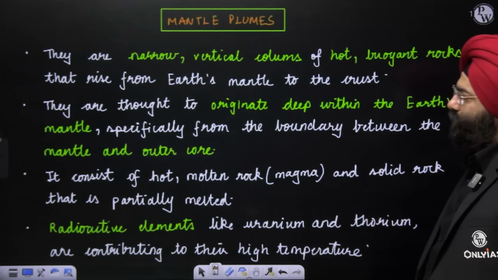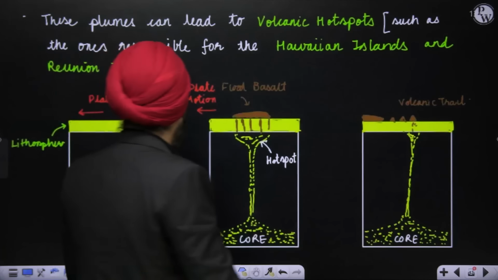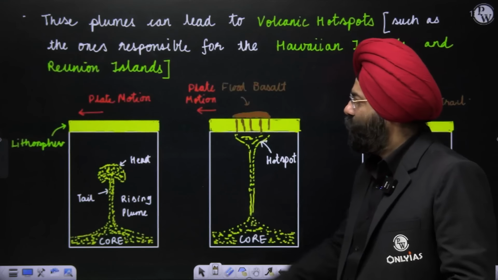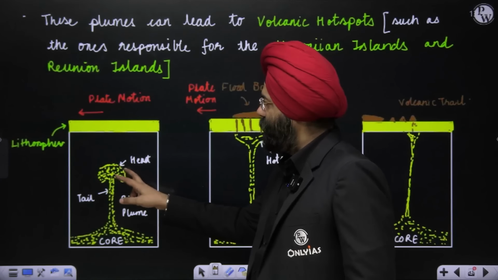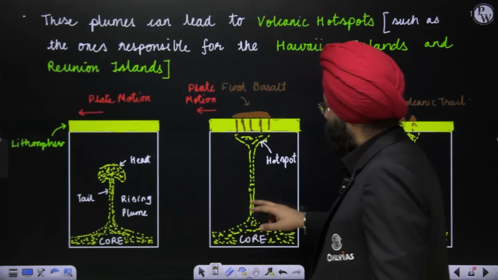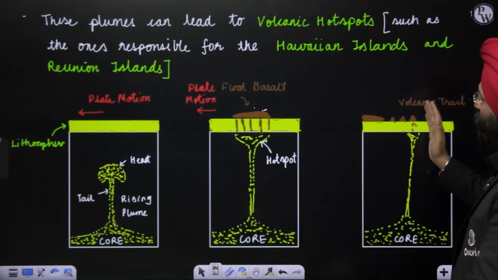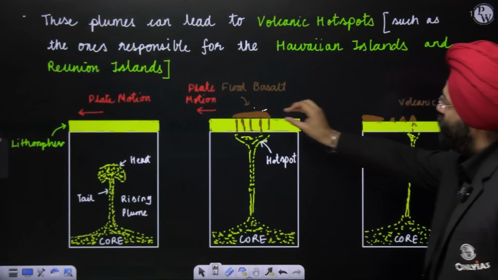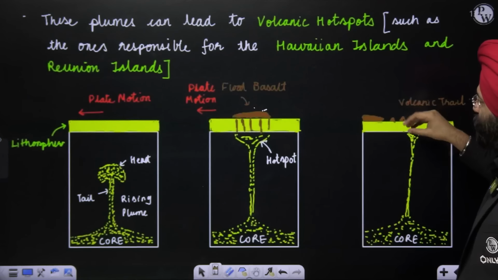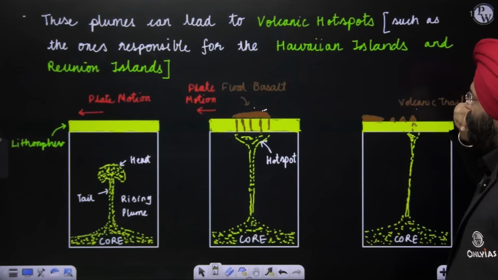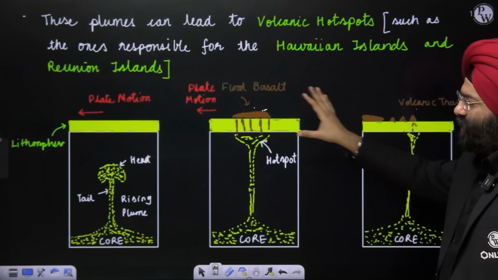Last is mantle plume. Mantle plumes, please understand. Let me show you a diagram. These are basically the diagrams which you see. This is the core. From the core, you will realize that these mantle plumes rise. This is a tail, this is a head. This is a rising plume. Further, it might move up and lead to the formation of, let's say, a basaltic flood. And later on, because the plate is moving, this part will move further forward, and similarly other eruptions that have taken place will lead to further islands being created. This is a basic concept. Let us understand this concept based on the diagram only.